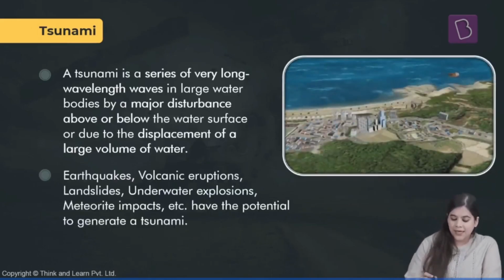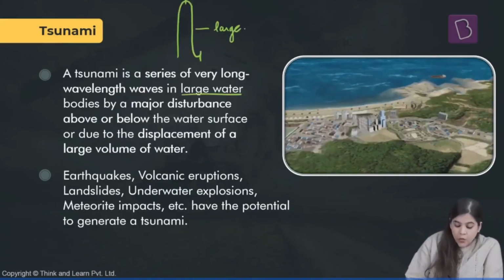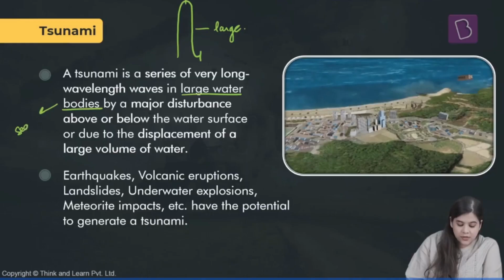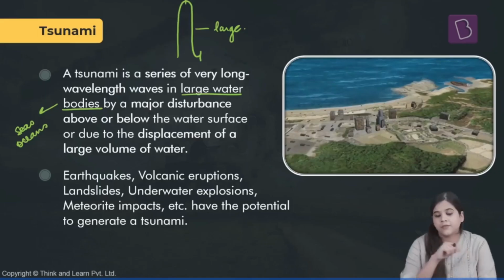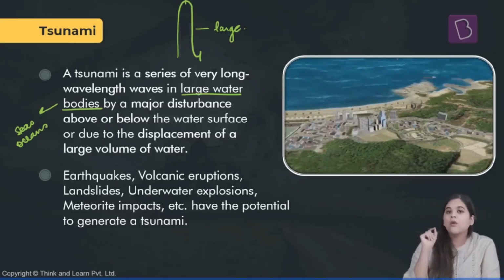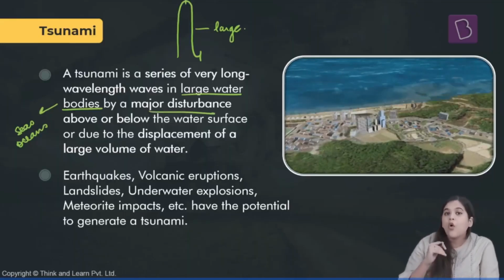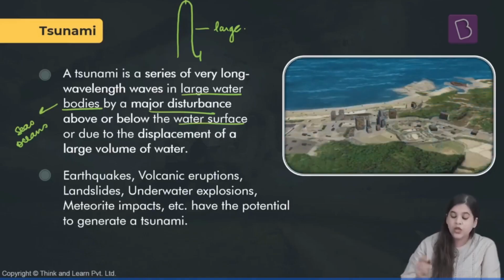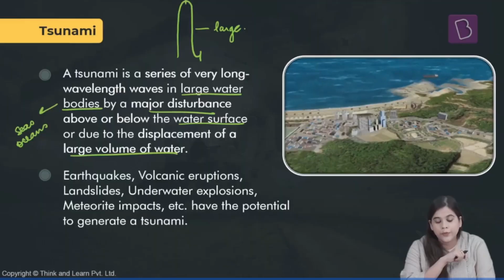So tsunamis exactly are a series of waves of very long wavelength in large water bodies. These can be seas, oceans, and even big lakes. And they are caused by any kind of major disturbance above or below the water surface, due to the displacement of a large volume of water.